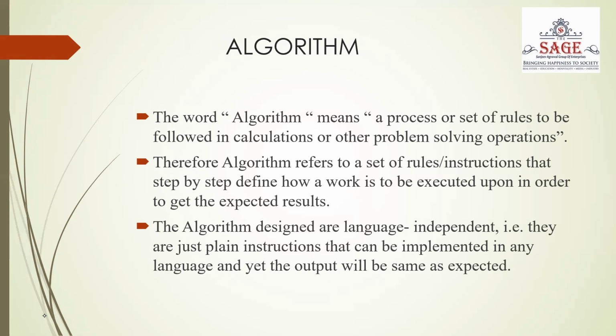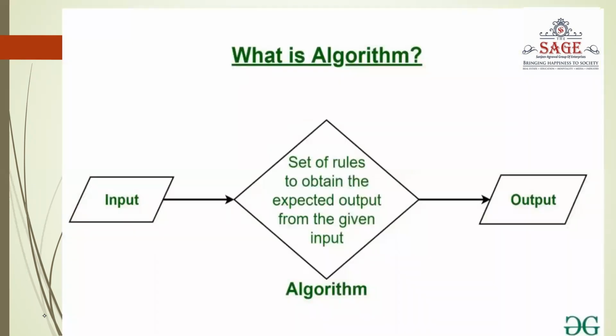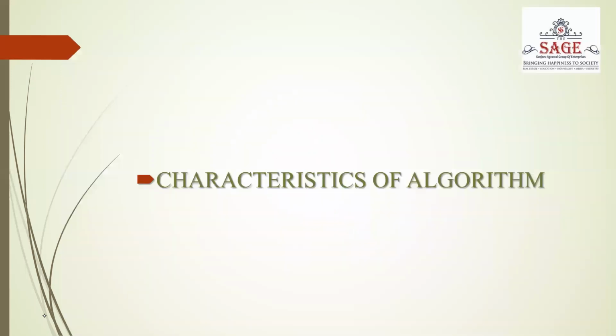The algorithm designs are language independent. That is, they are just plain instructions or a plain set of rules that can be implemented in any language, and yet the output will be expected as the same. So this is the flow chart in which we have defined that if we are given an input and follow some set of rules to obtain the expected output from the given input, this set of rules or set of instructions is called an algorithm.